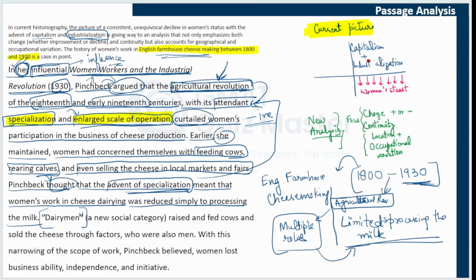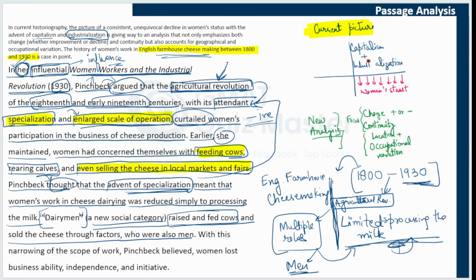Dairymen. This is in quotes, so this is a specific term, a new social category. This category did not exist earlier. So dairymen raised and fed cows, a role that was played by women earlier, and sold the cheese through factors, who were also men. So out of these multiple roles, raising and feeding cows went from women to men, and selling cheese in the market also went to men. Women were limited only to this particular task. So Pinchbeck is saying that this specialization limited the role of women.